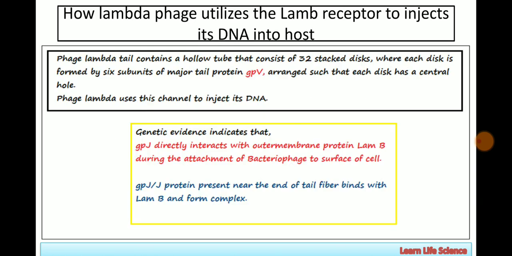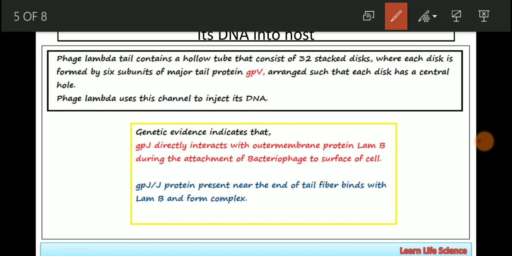Now the question arises, how does lambda phage utilize the LAMB receptor to inject its DNA into the host cell? The phage lambda tail consists of a hollow tube made of 32 stacked discs, where each disc is formed by 6 subunits of the major tail protein, that is GPV, which is arranged such that each disc has a central hole. Phage lambda uses this channel to inject its DNA.